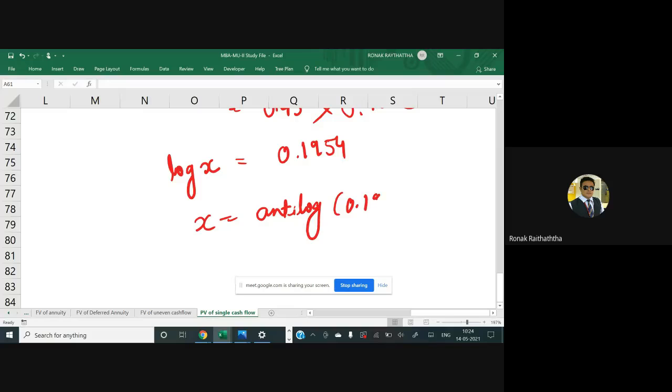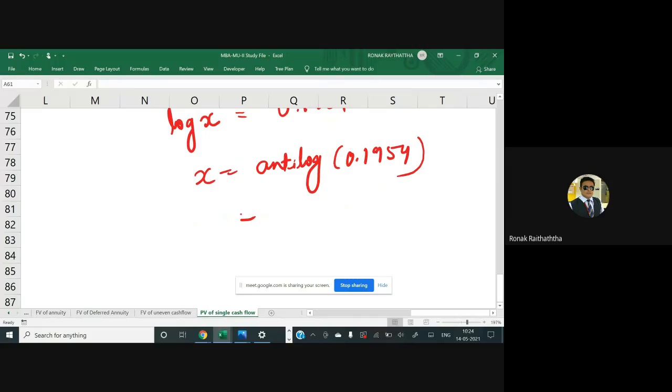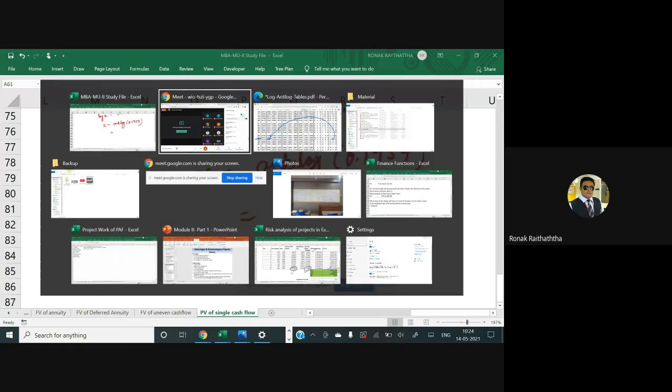Anti-log of 0.1954 equals, sir, till now we were in the log, now we'll go into the anti-log. Let's go into the anti-log now.